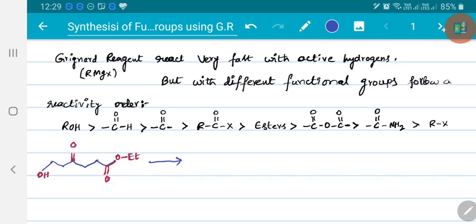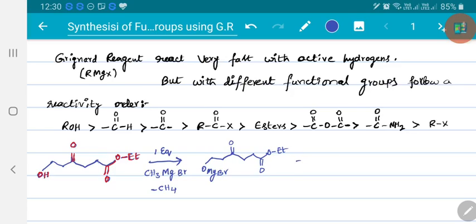If I consider one equivalent, only 1 mole of Grignard reagent, CH3MgBr, because of the presence of acidic hydrogen, first methane is lost. So first CH4 is lost, right? CH3 from the Grignard reagent and H from the alcoholic system, forming a compound that is OMgBr, and the remaining part keto ester. So first the alcohol got reacted.